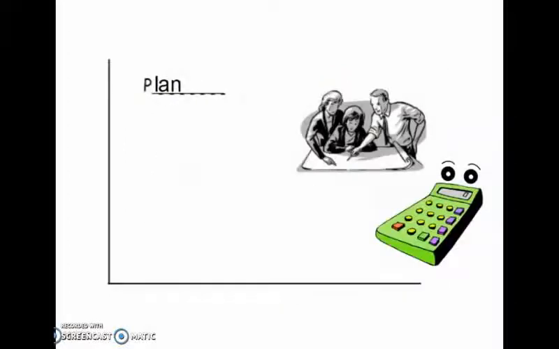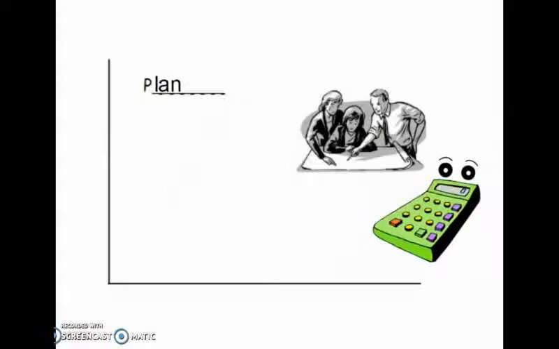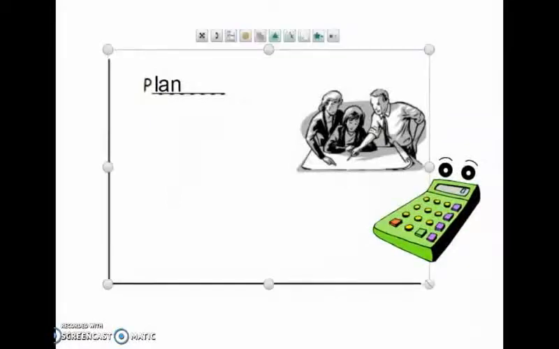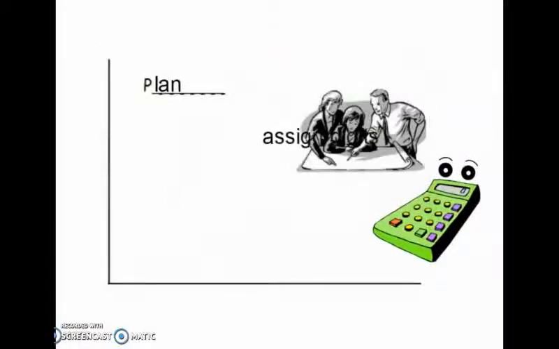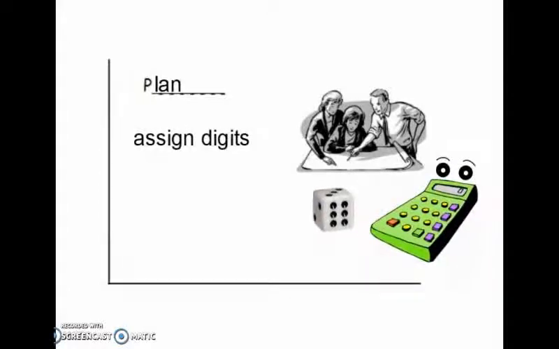So next we're going to plan our simulation. So first we want to figure out whether we want to use a dice, a spinner, or a calculator to run our simulation. We're going to use a dice, so we're going to assign numbers on our dice. We have 6 numbers to choose from, and 1 or 2 are going to be circus peanuts, 3 through 6 are other candies, because 2 out of 6 numbers is 33%, which follows our simulation.